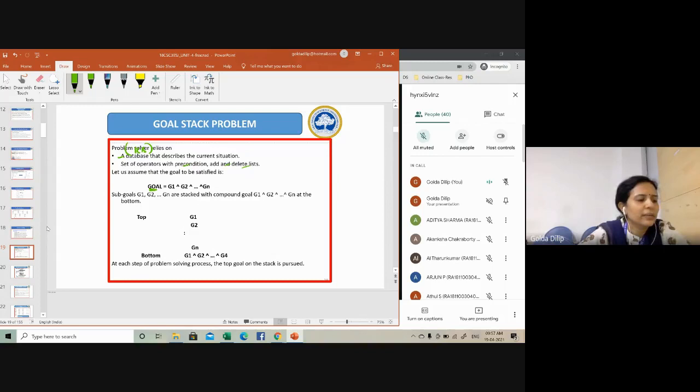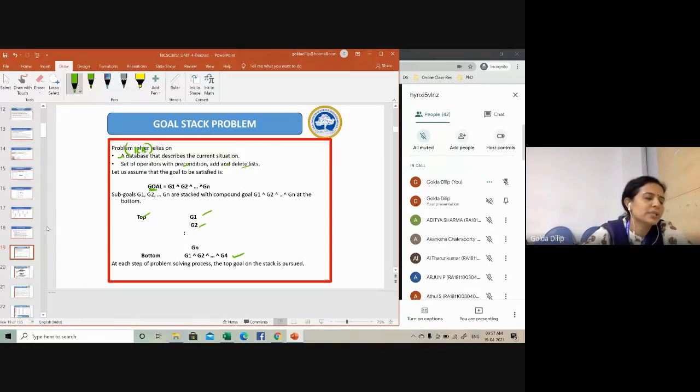They are stacked with the compound goal at the bottom. So you can see here, the compound goal is stacked at the bottom of the stack. You need to achieve each and every sub goal separately. What you basically do is take the one at the top of the stack, that is G1, achieve it, then pop it out, then you remove G2, achieve G2, and then it will be done.